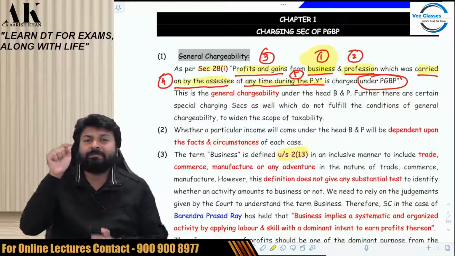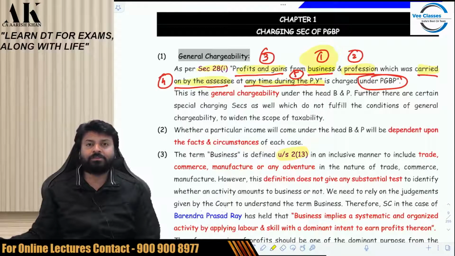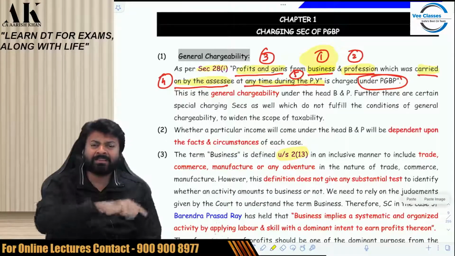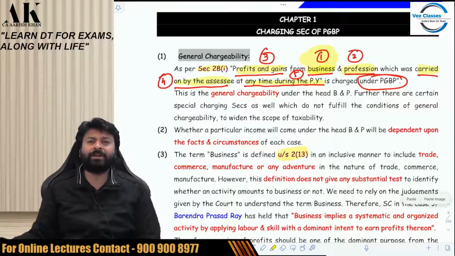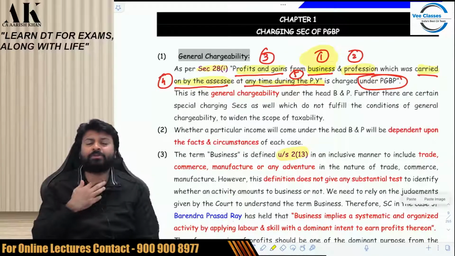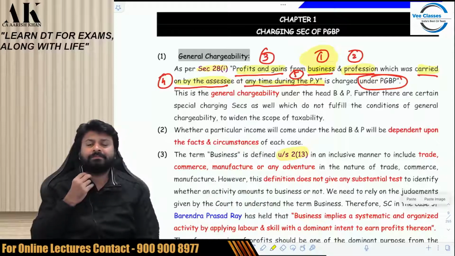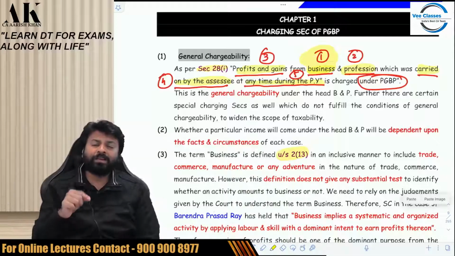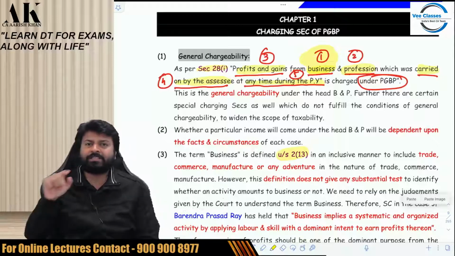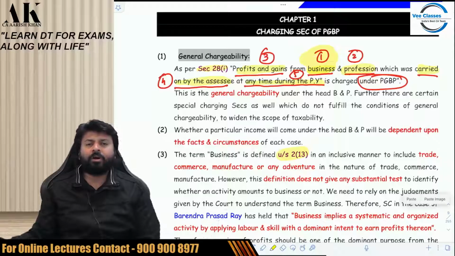But there has to be some kind of adventure in that. What do I mean by adventure? There has to be some kind of risk in that. Every business has some risk. The intensity of the risk might be low or high, but a person cannot say that I do a business which is risk-free. It is absolutely impossible to say this. A business can be low risk, medium risk or high risk, but it cannot be risk-free. So there has to be an adventure in the nature of trade, commerce or manufacture.